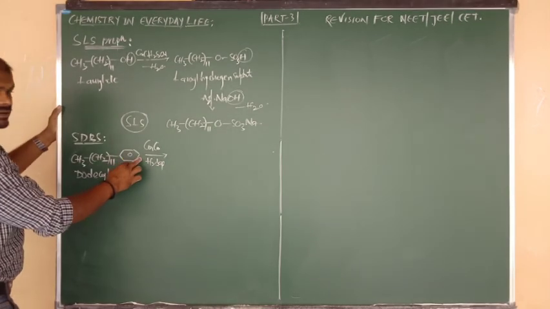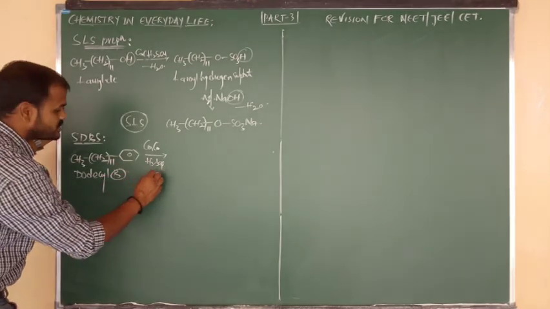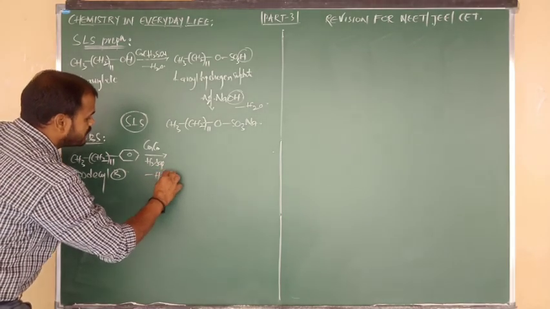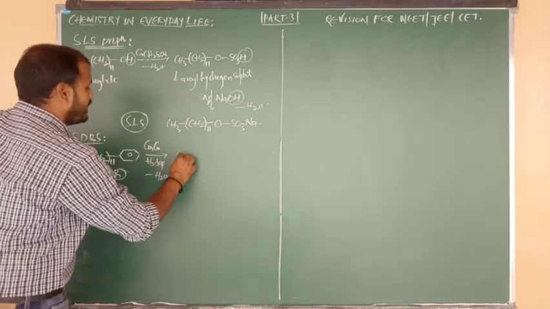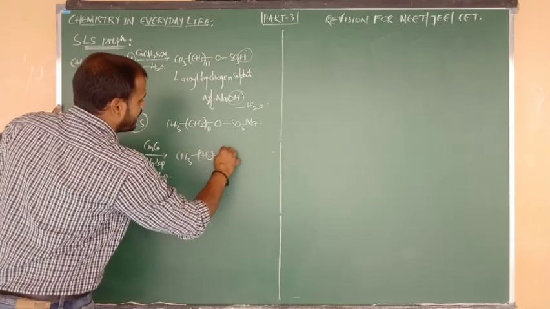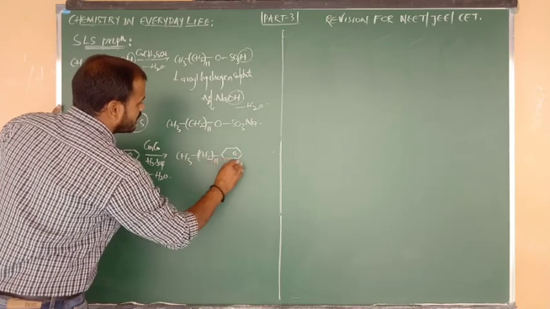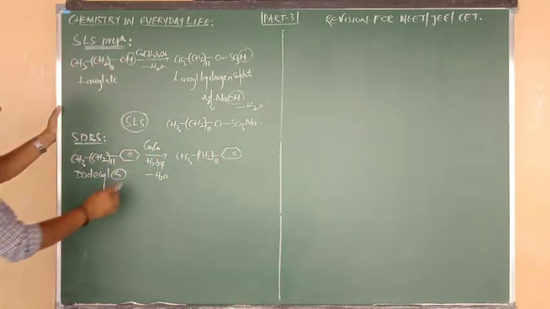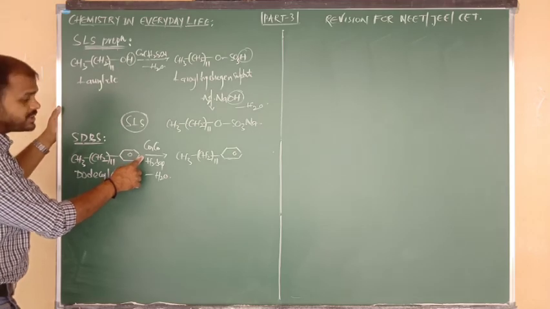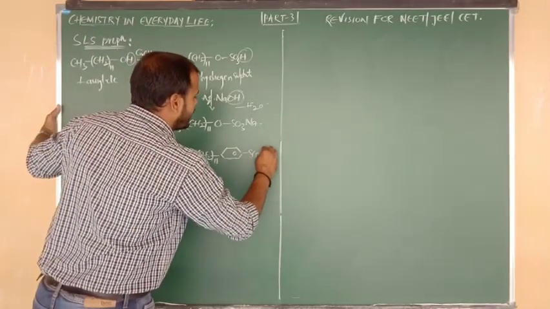Again from benzene, remove H. Again from H2SO4, we have to take the OH, removed in the form of water. The remaining answer is CH3 bonded to CH2, CH2 taken 11 times, again connected to benzene, that I have written as it is. From the opposite place we removed one H, and here OH; the remainder from sulfuric acid is SO3H.